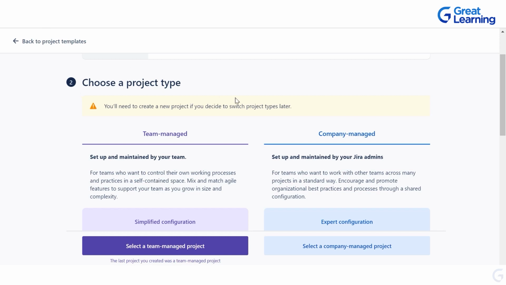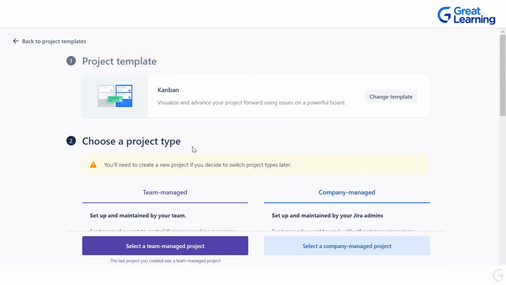Again, I have already discussed that there are two project types that you will be able to create in this particular project management tool called Jira. That is team managed and company managed. But one thing that you really need to remember is that if you create a team managed project, you cannot later on switch it to company managed project. That can be done in case of a template. If you have taken Kanban template and later on you want to switch to, let's say, Scrum, you can do that. But if you want to switch your project from team managed to company managed, that will not be possible.